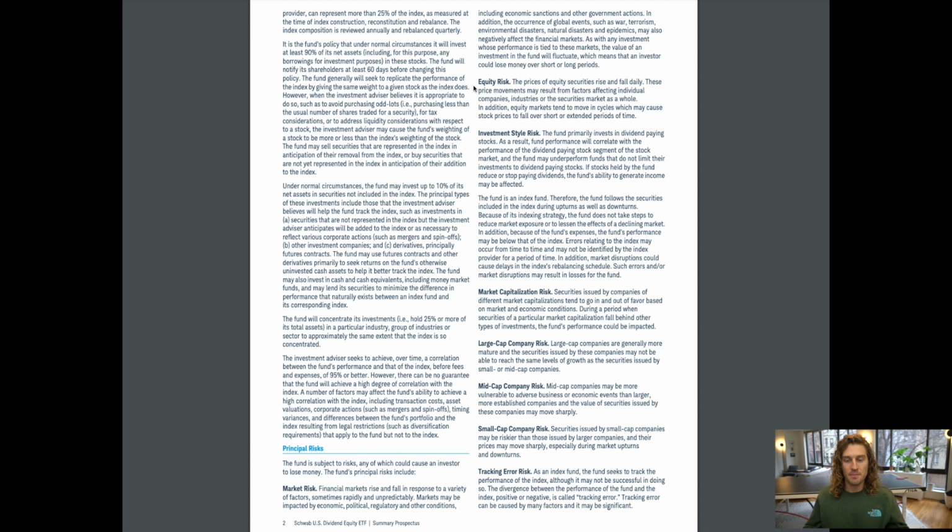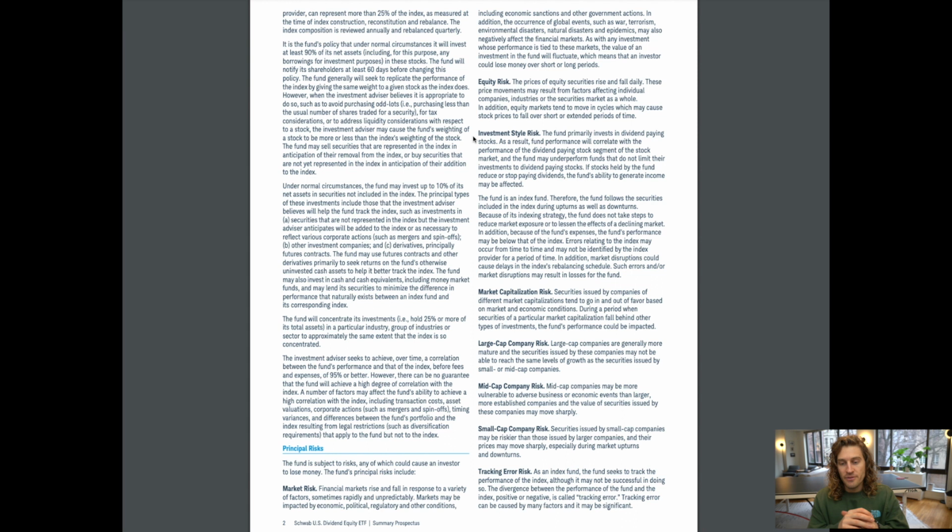These price movements may result from factors affecting individual companies, industries, or the securities market as a whole. In addition, equity markets tend to move in cycles, which may cause stock prices to fall over short or extended periods of time. Investment style risk. The fund primarily invests in dividend-paying stocks.